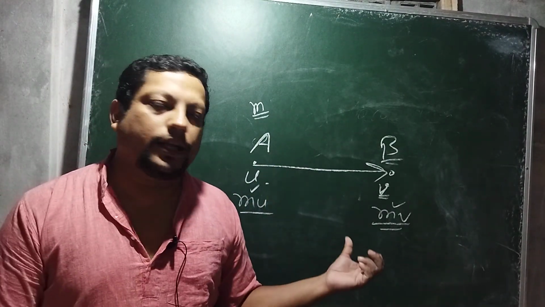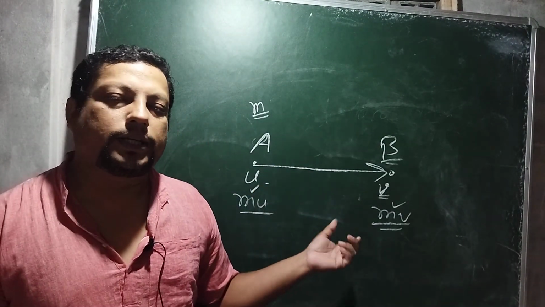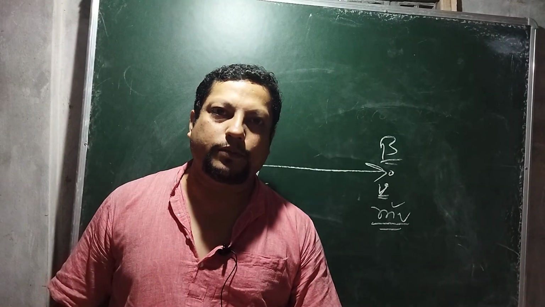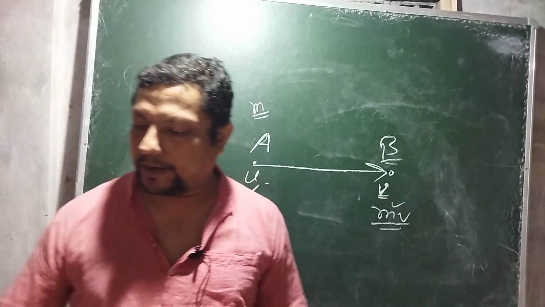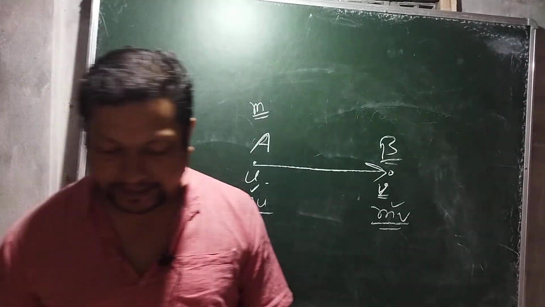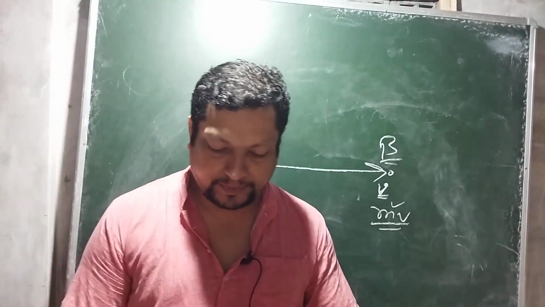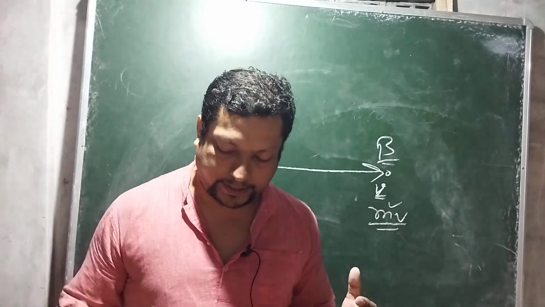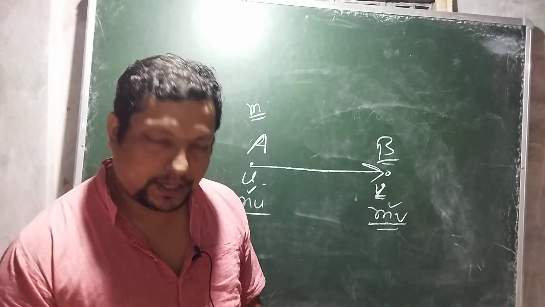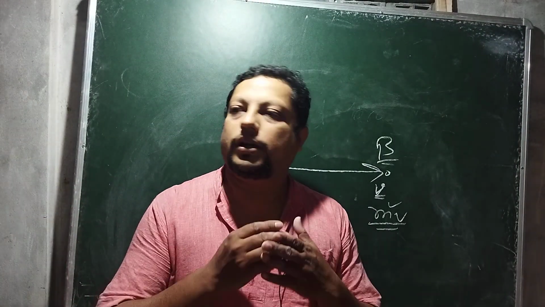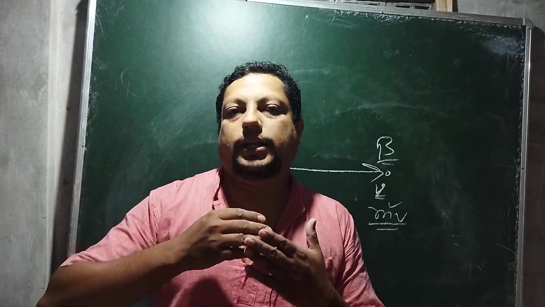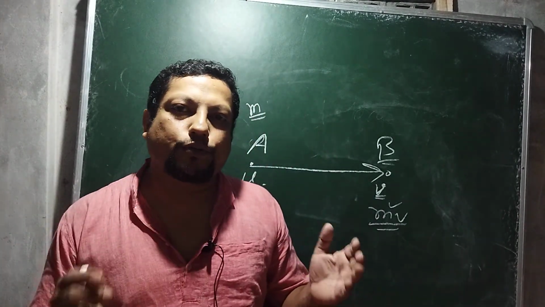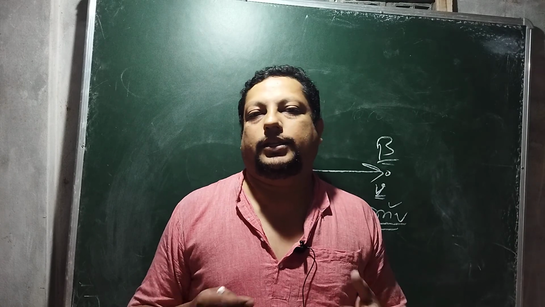But in rocket propulsion, suppose I'm giving you another example. Suppose a motorbike, and I made my tank full. The capacity of my motorcycle is 13 liters, and there will be a certain mass of those 13 liters of petrol. I'm cruising a long distance, and after 1 hour, 2 hours, 3 hours, what will happen?